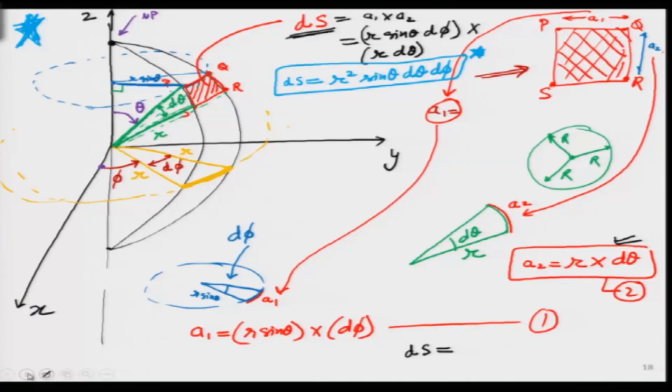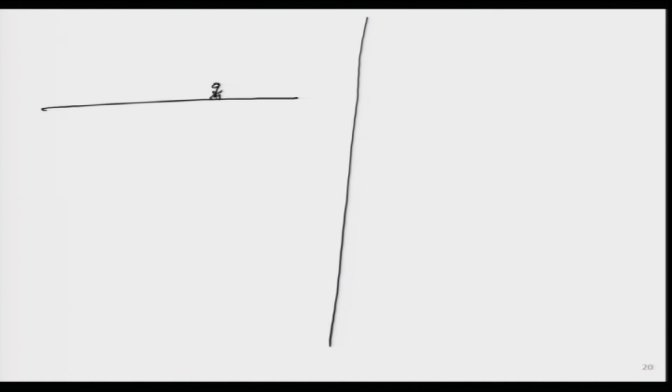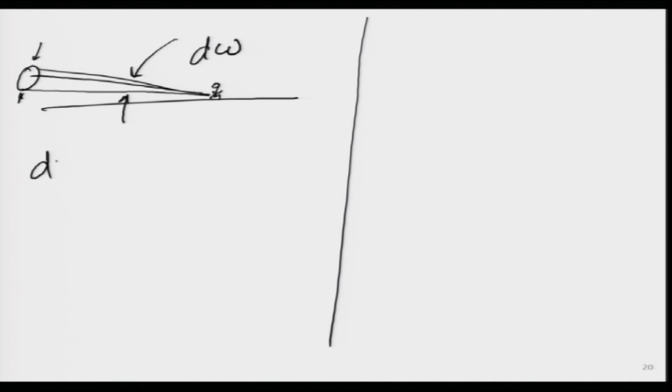One very good example is, if I go outside in the evening, I see a very beautiful sun, and I can even calculate the solid angle of the sun. During lunch time I cannot look at the sun directly, it is very bright, but in the evening if I am on the horizon like this and the sun is setting over here, can I not calculate this solid angle? So, I can figure out this solid angle and it is simply d omega. Let me calculate the d omega value for the sun, how much it will turn out to be, and we can do it very quickly.